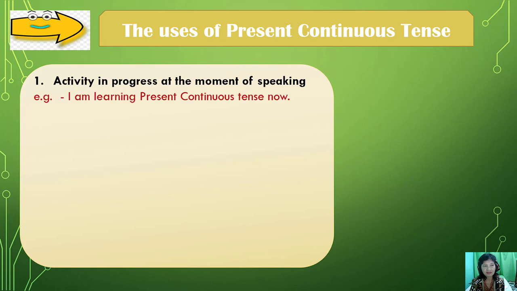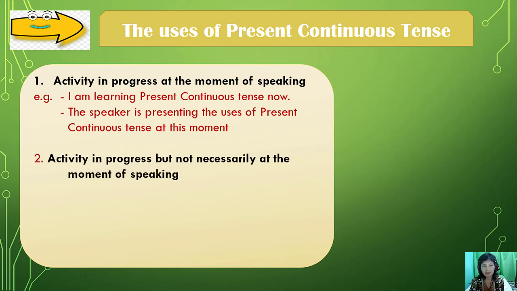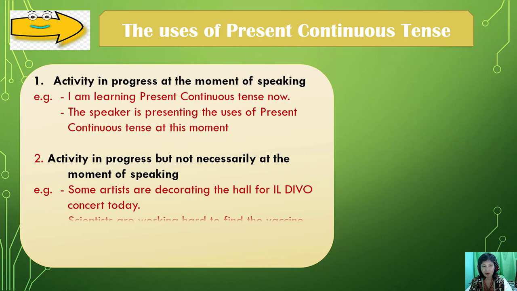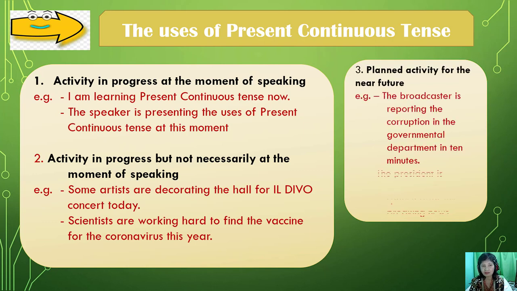Here it is. The tense is used to express activity in progress at the moment of speaking. I'm learning present continuous tense now. The speaker is presenting the uses of present continuous tense at this moment. I am presenting the use of present continuous tense at this moment, and you are watching my video now. So the time is now, at the moment of speaking.